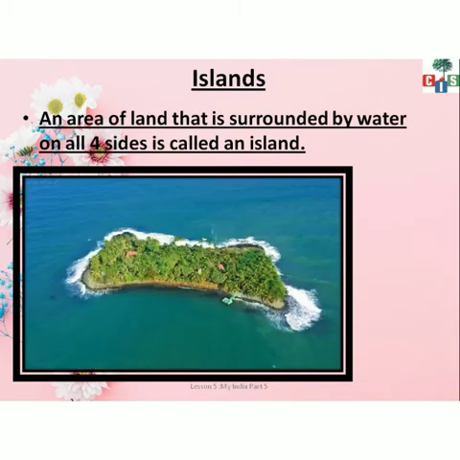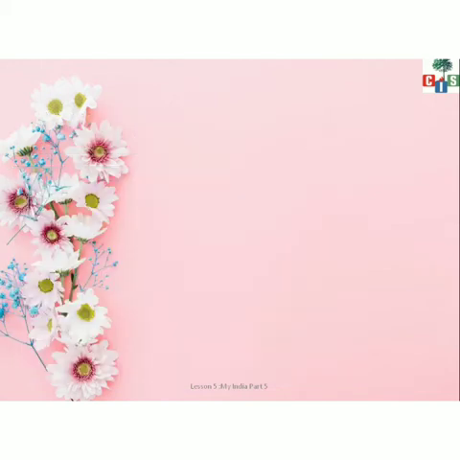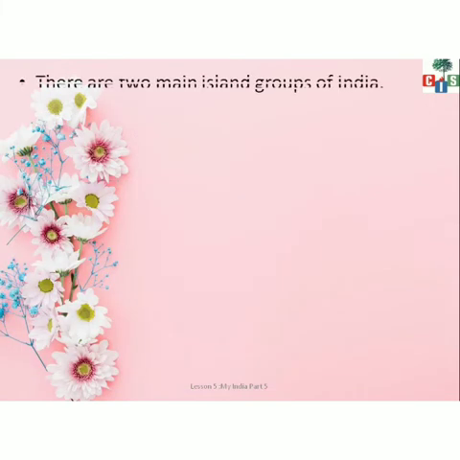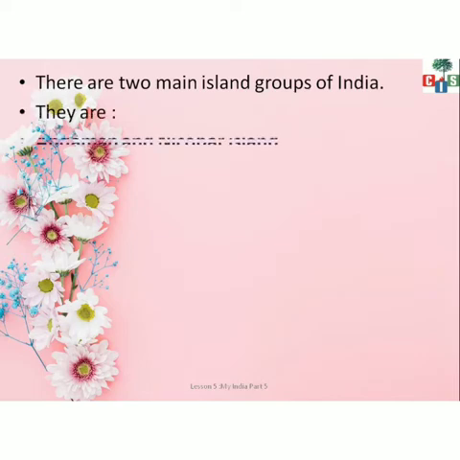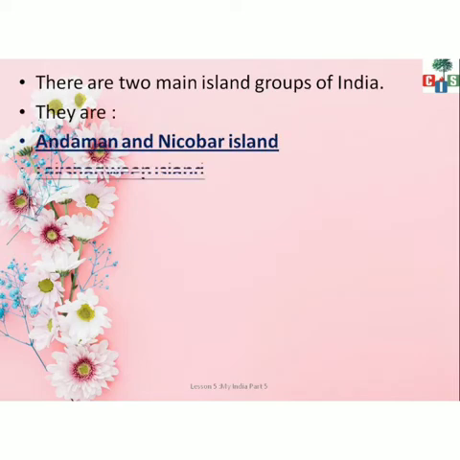This is the area of land that is covered with water on all four sides. Okay. But children, in India there are two main groups of islands. कितने हैं? Two main groups of islands are there. First one is the Andaman and Nicobar Islands and second one is the Lakshadweep Islands.